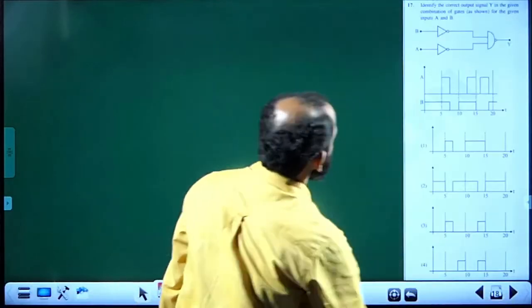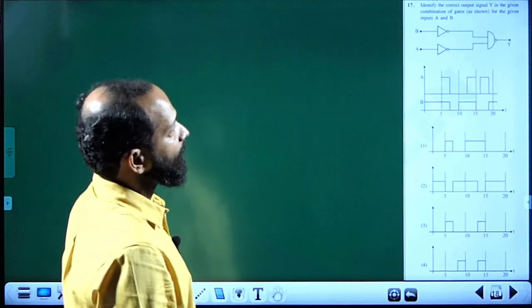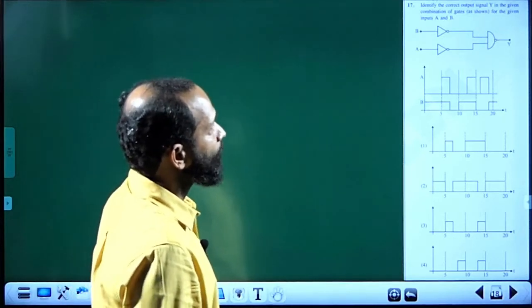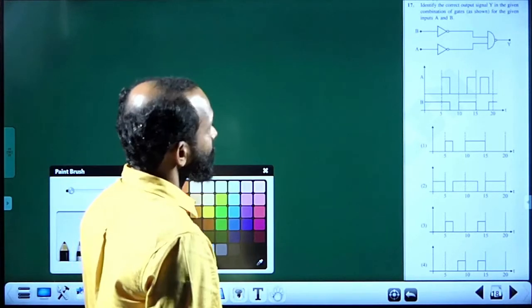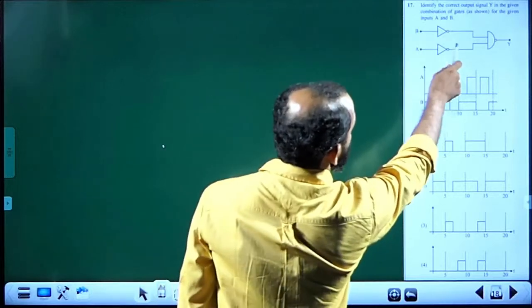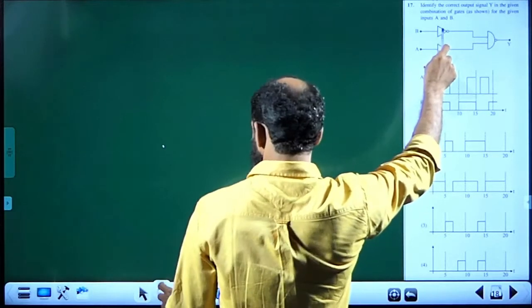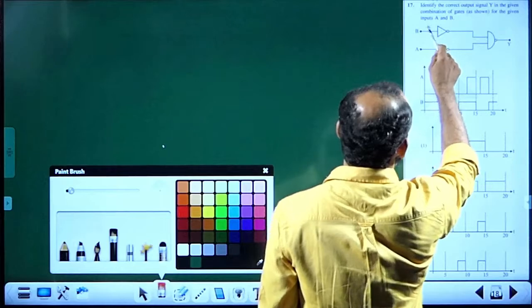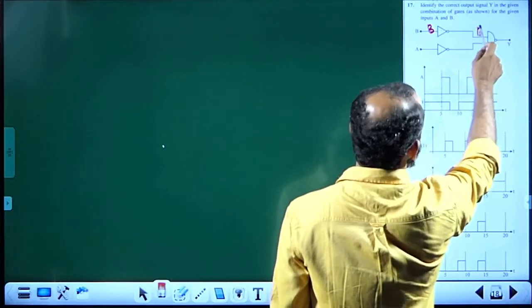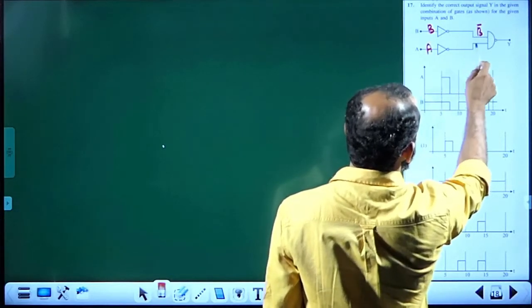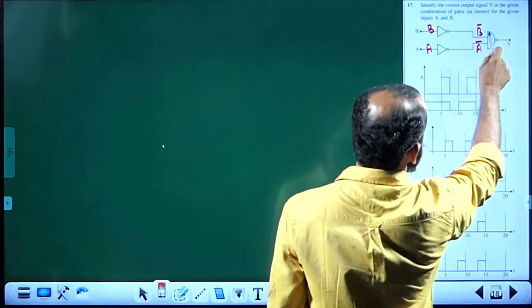Next one, identify the correct output signal Y in the following combination of gates. Here it's a NOT gate. So input here is B, here it would be B complement. Here input is A, here it would be A complement. It is a NAND gate.